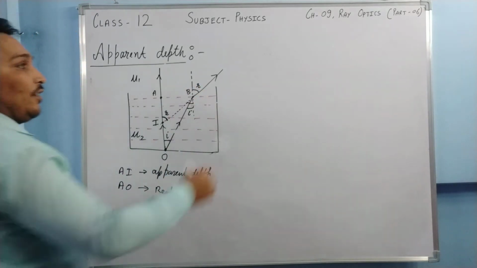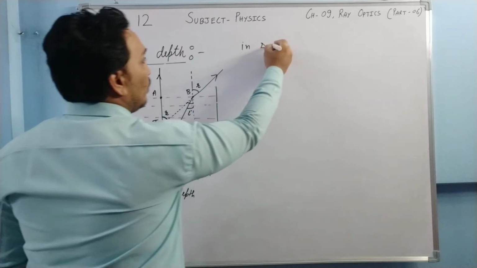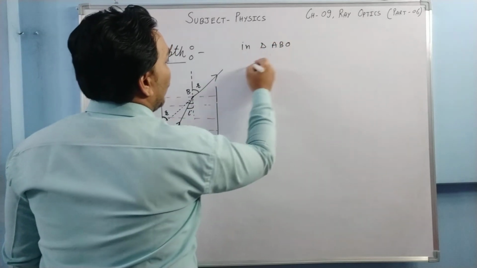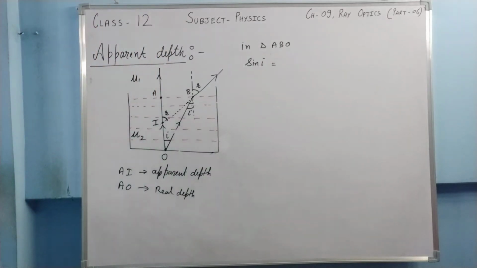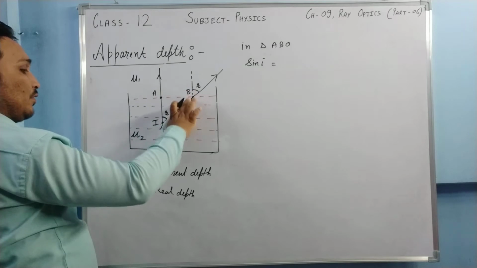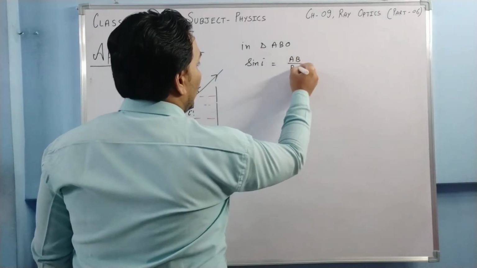So if I say in triangle ABO, if I want to calculate what is the value of sin i, so sin i is equal to what? Perpendicular upon hypotenuse. Perpendicular will be AB, hypotenuse will be BO, so it will be AB upon BO.